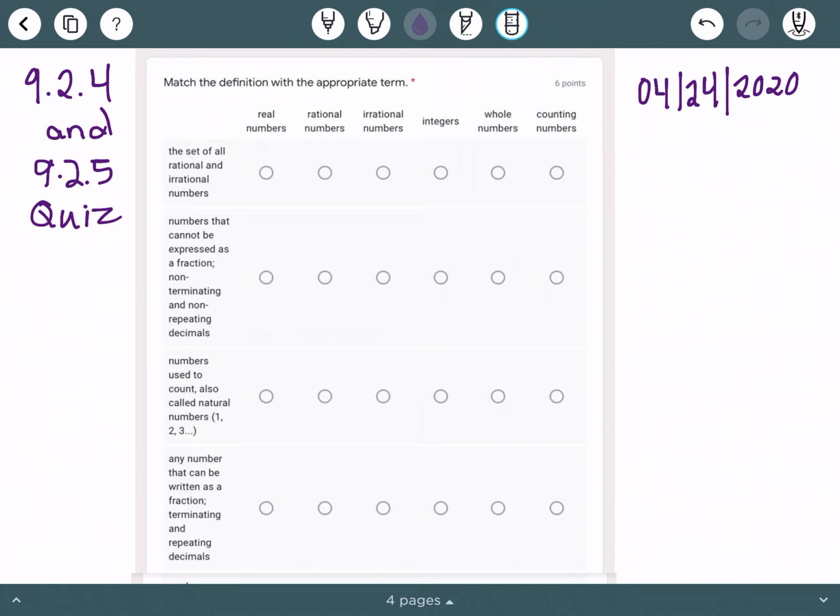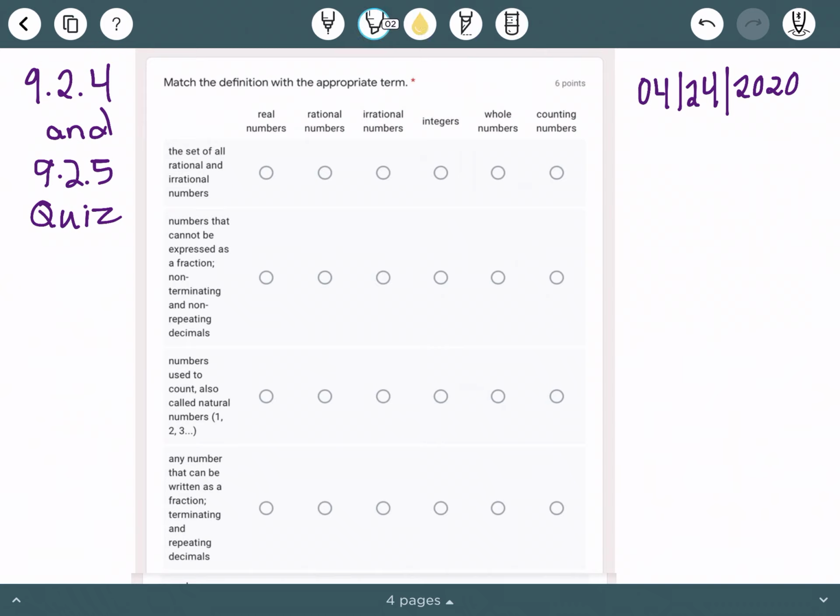So my layout is going to be a little bit different than yours. I did take screenshots of all of the questions and I put them into this app so that I could write as well if I needed to. So our first question says to match the definition with the appropriate term.